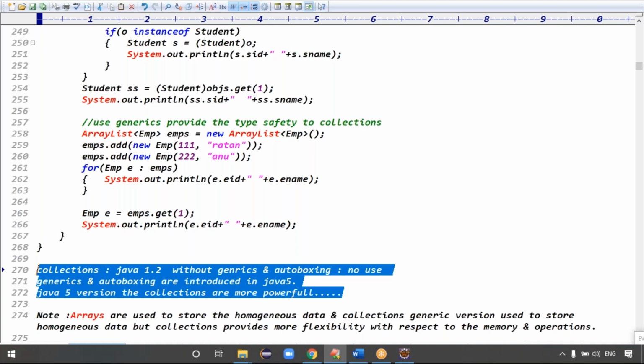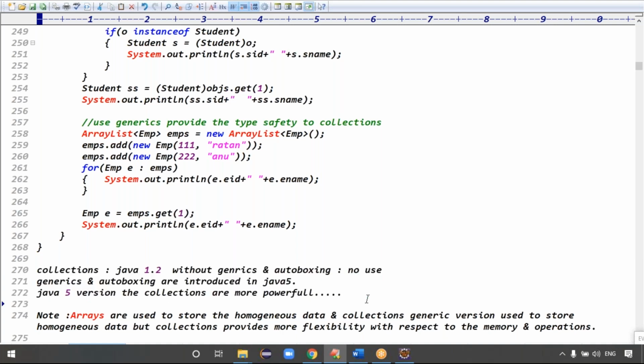While discussing garbage collection, I said the Runtime class is there, right? The Runtime class contains the methods to see total memory and free memory. That we can see actually.